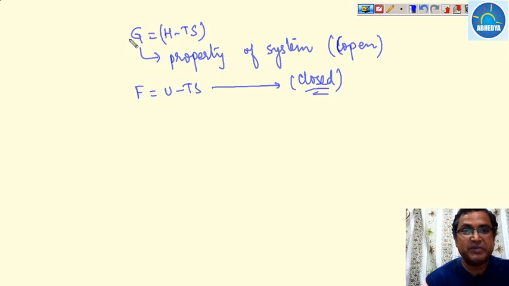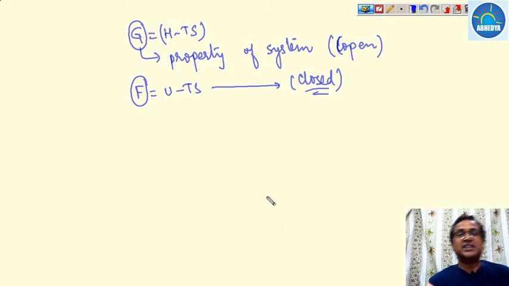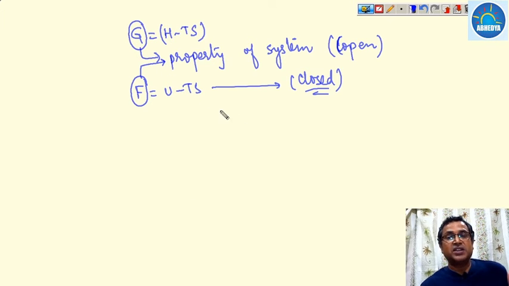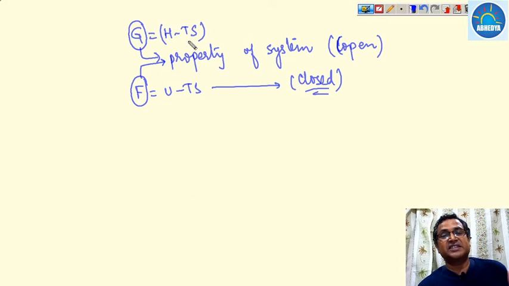So always remember, whenever you are using the Gibbs function or Helmholtz function, it doesn't mean that it is some different property. It is just the maximum available energy or the work potential of the system. Okay.